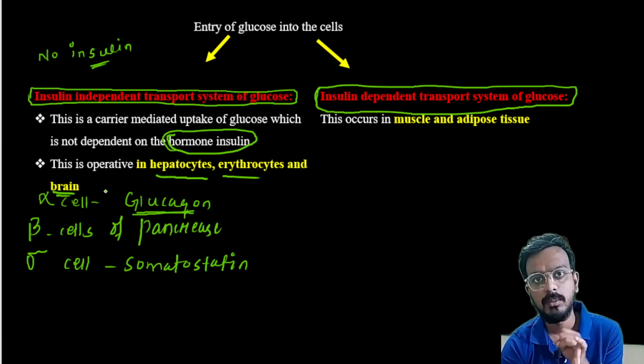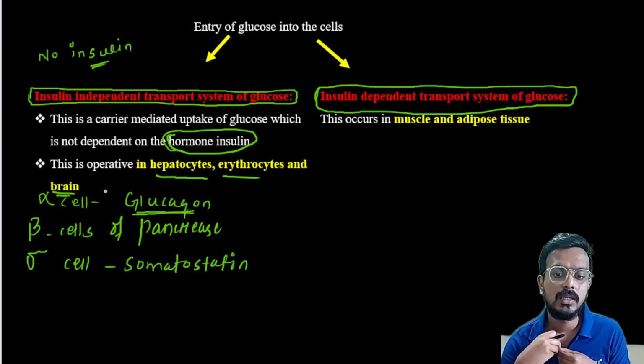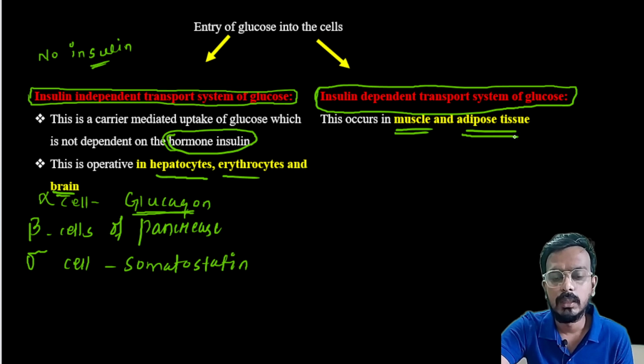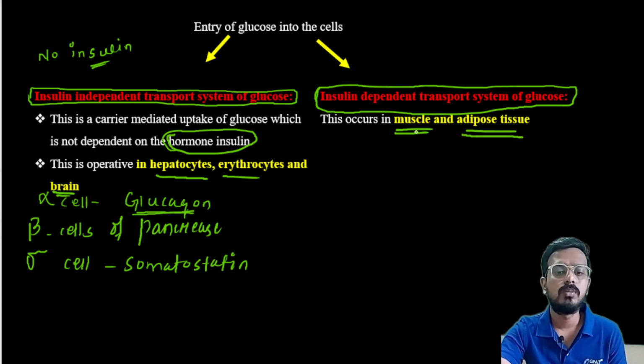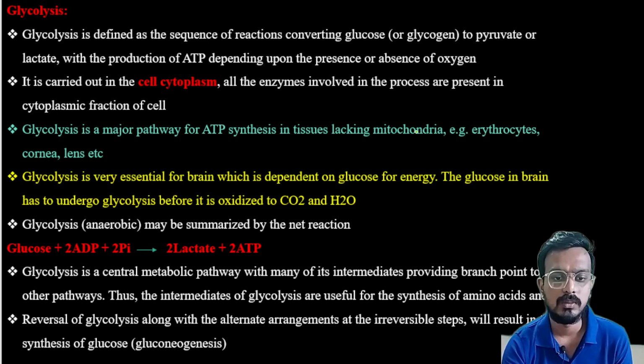Majorly hepatocytes, meaning liver, erythrocytes and brain. Another one is the insulin dependent system, which is carried out in muscle and adipose tissue. In muscle and adipose tissue, the insulin dependent entry of glucose takes place.